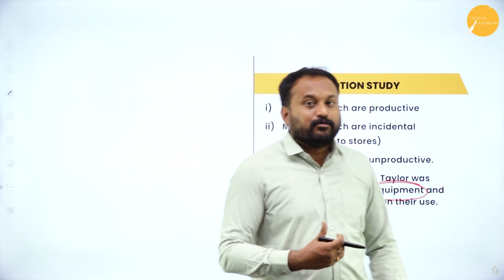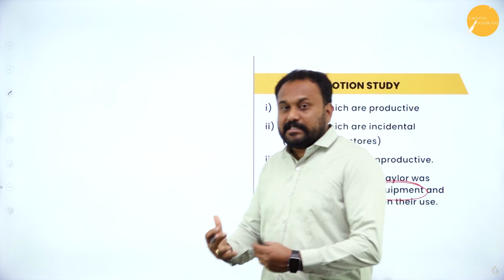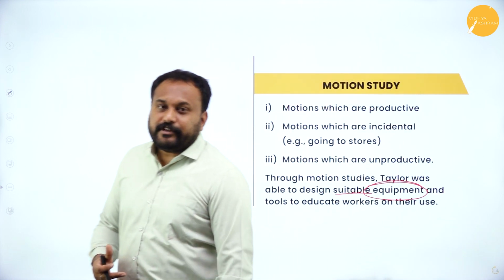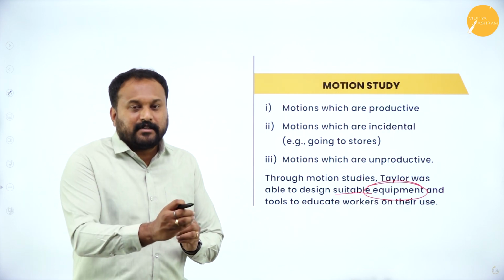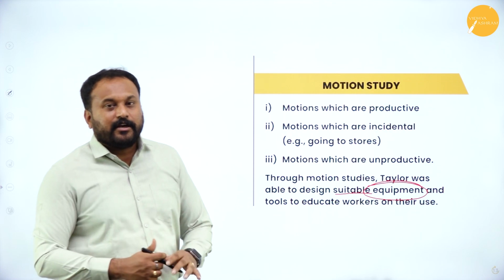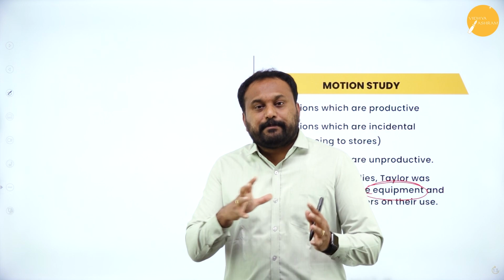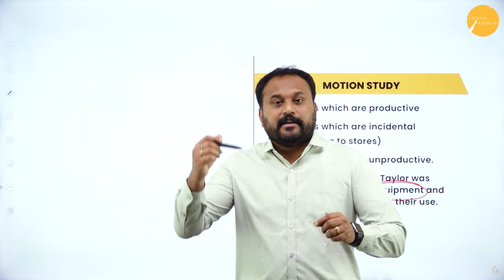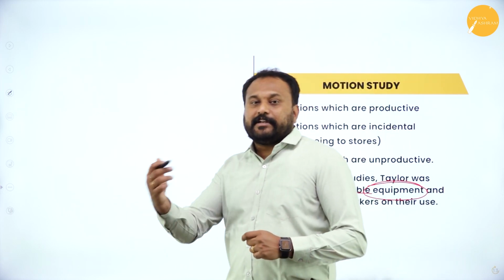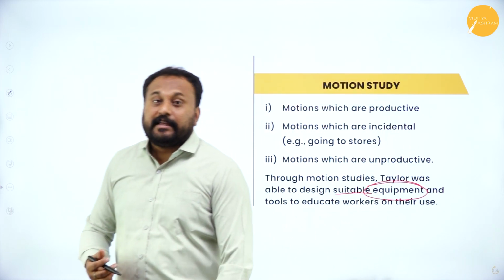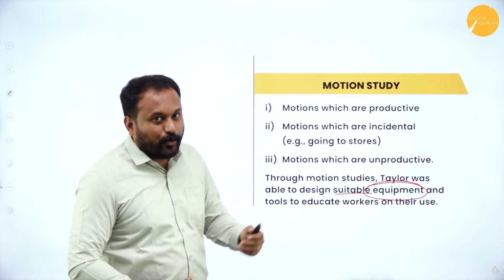So that is where the motion study was very famous as a technique of scientific management, where he says that even for helping a small work to be done, there should be a motion study where you will check whether it is productive or non-productive, what type of movement should happen, where the orderly placed equipment should be there, how the entire plant of an industry should be set so that they can reduce time and increase efficiency, is what the motion studies go with.